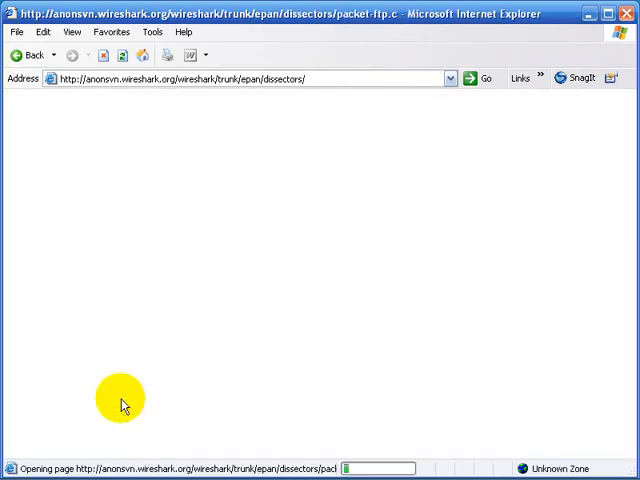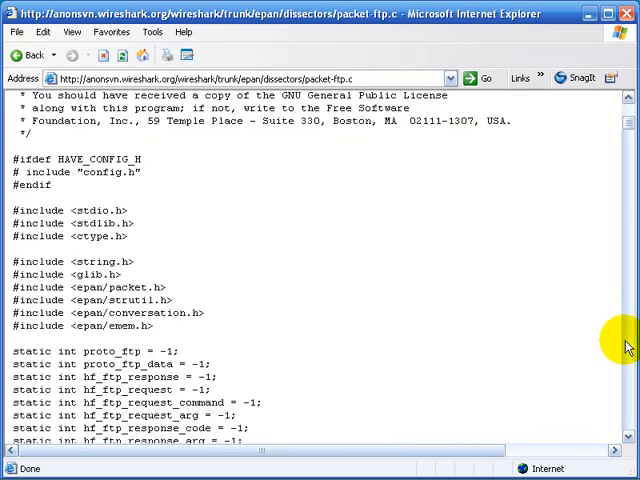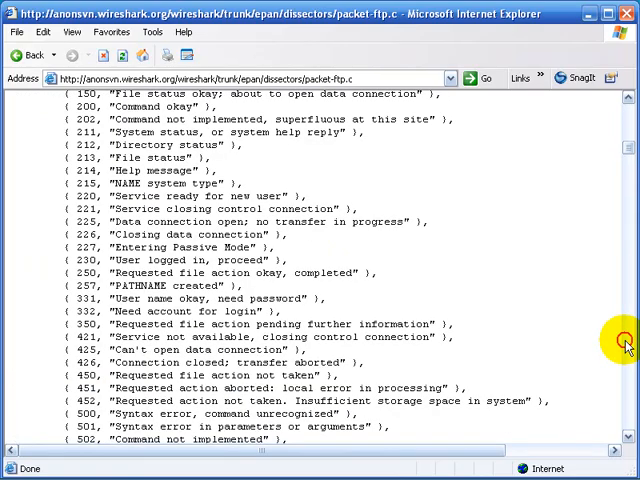So we'll click on that, and you can see it explains at the top that these are the routines for FTP packet dissection. You can see who wrote this, who worked on this. If there's any sort of extra copyright information, you'll see it at this point. And then as we scroll through, you'll be able to see the code.